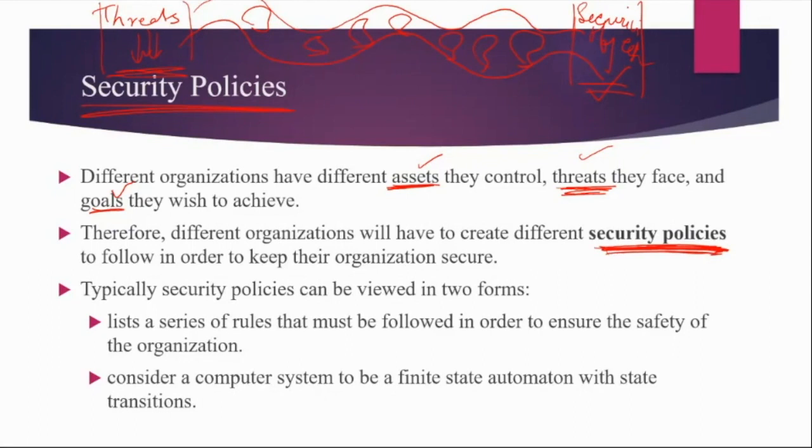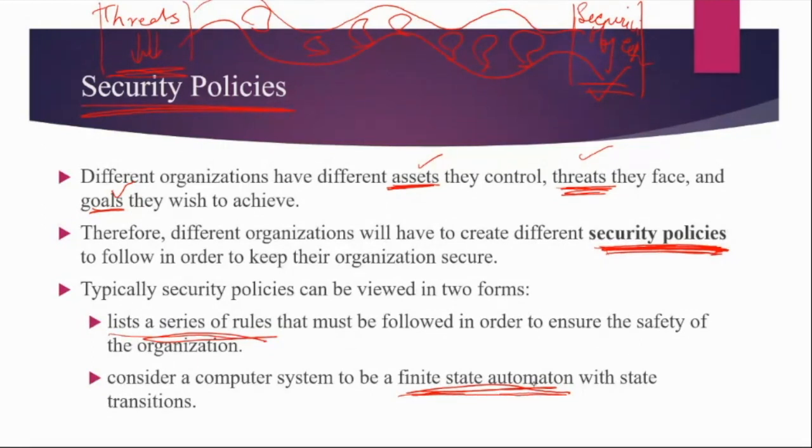These security policies could be viewed in two forms. Security policies could be seen as a list of rules that must be followed to ensure the safety of the organization, or they could be seen as a finite state automata, where the computer system is seen as a finite state automata with state transitions.